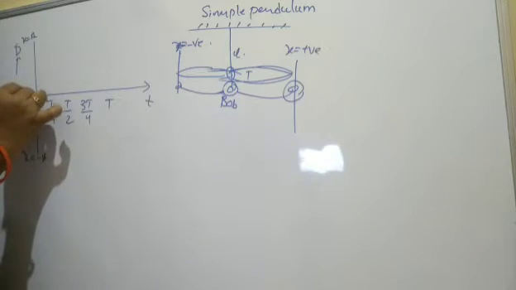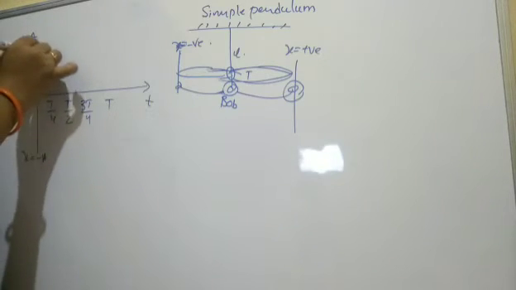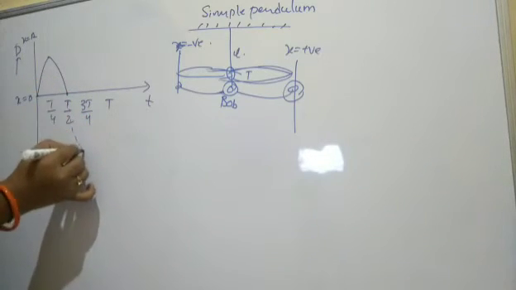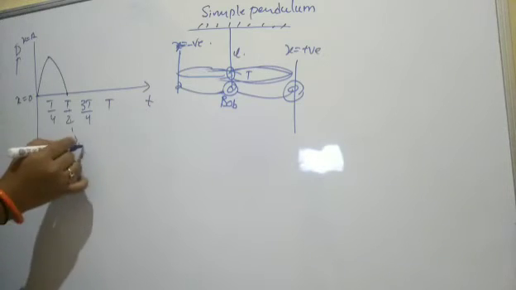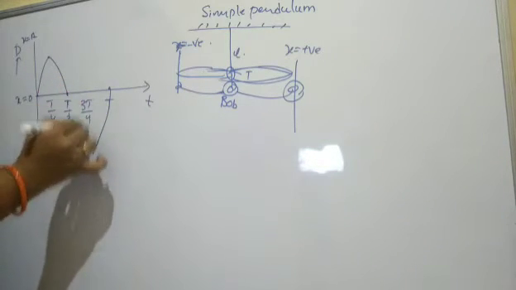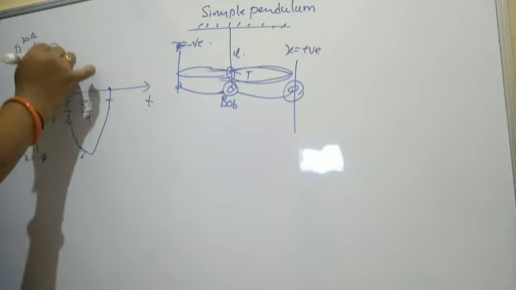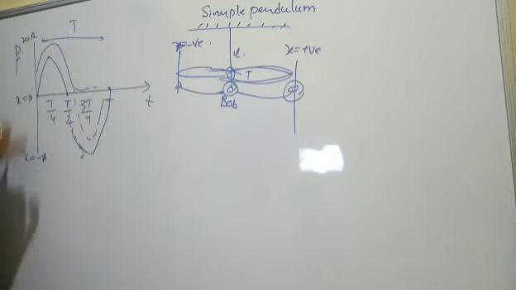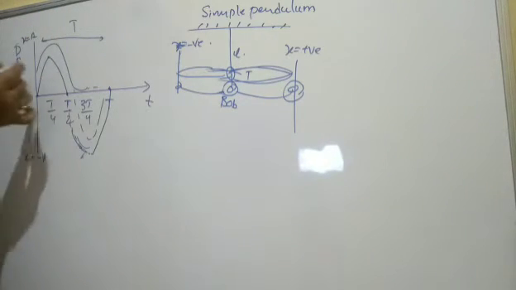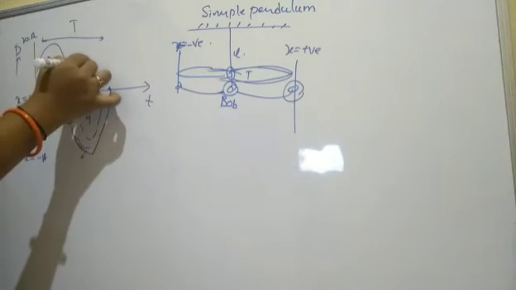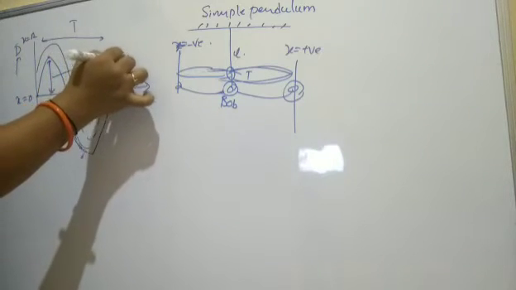Now it is moving from 0 to the extreme position of plus, and again it comes to 0 position, then the negative extreme position, and again it comes to the 0 position. This completes one time period, the to and fro motion. The distance of the range here is called the amplitude.